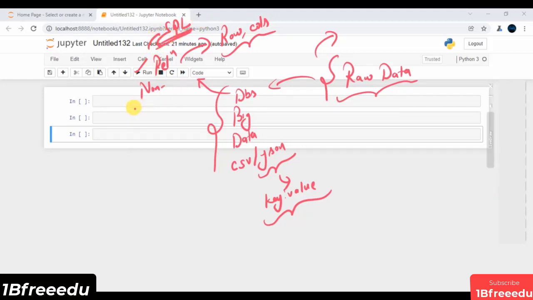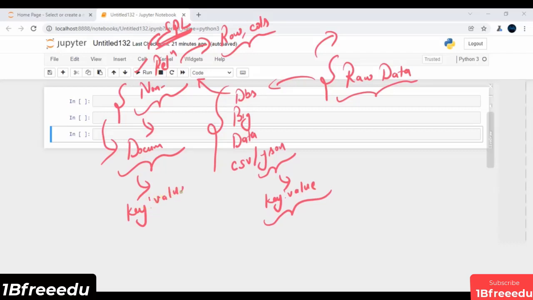On the other hand, we have non-relational databases. Let's say we have some data of documents. In a nutshell, non-relational databases are often known as document centric, because in a document we will typically store our data in the form of key value pairs. So this is a very high level overview of how to store your data in the real world.